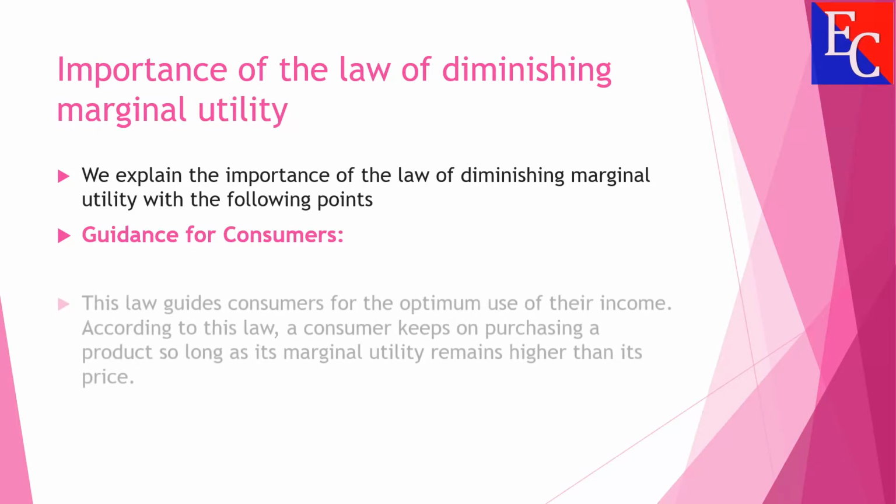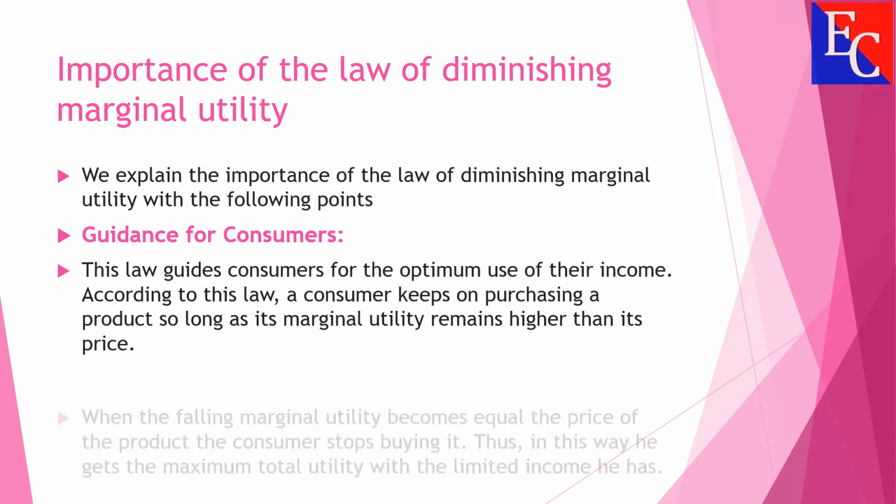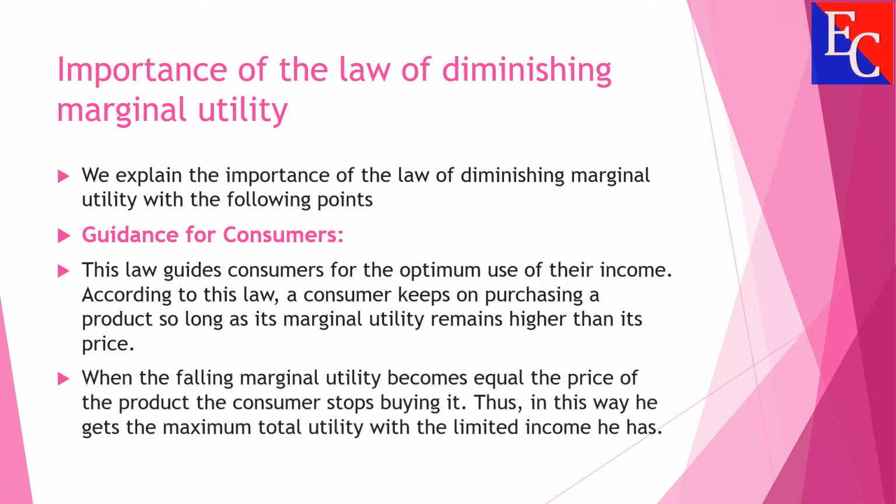Guidance for consumer. This law guides consumers for the optimum use of their income. According to this law, a consumer keeps on purchasing a product so long as its marginal utility remains higher than its price. When the falling marginal utility becomes equal to the price of the product, the consumer stops buying it. Thus, in this way, he gets the maximum total utility with the limited income he has.